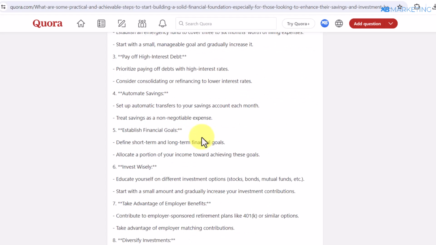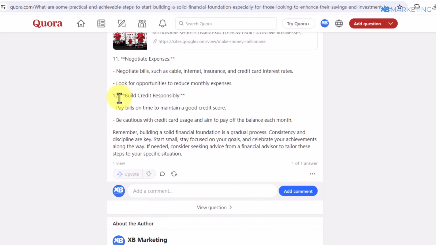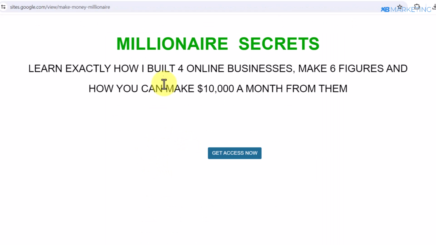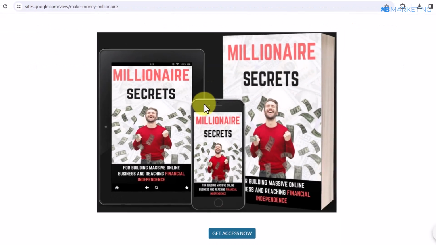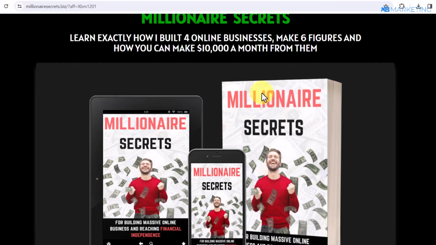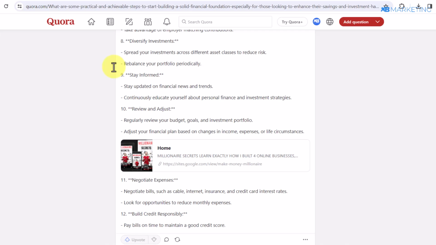Okay, so now you can see right here, this answer has successfully been pasted onto this question without any problem. And as you can see, it's going to show people a preview of the landing page. Once people get this answer and click on the landing page, it's going to bring them here, and if they click on this Get Access Now button, they will then be brought to this affiliate product page. So it's a very simple strategy any beginner can use to make money on Quora.